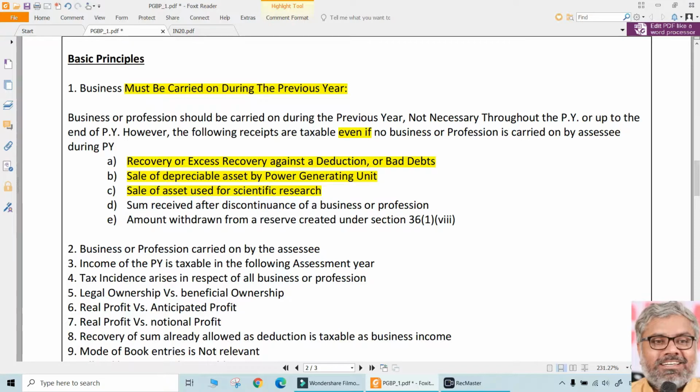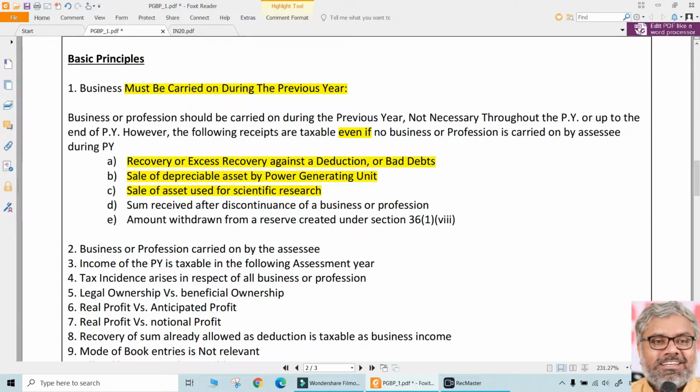These are all separate areas which we will discuss in this chapter, but even in this case the logic is the same. Scientific research is such a situation where you can claim deduction even for capital expenditure. Say the assessee has claimed deduction earlier. He purchased some building and machinery, and claimed a deduction for that capital expenditure under section 35 for scientific research.